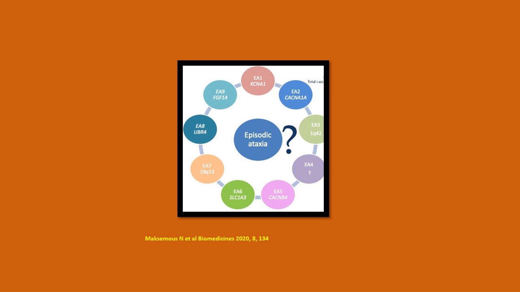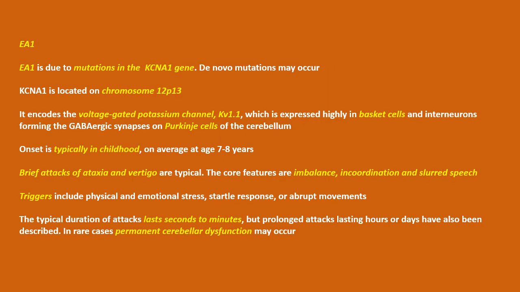This figure shows the genetic mutations associated with the different kinds of episodic ataxia. Episodic ataxia type 1. EA1 is due to mutations in the potassium channel gene, KCNA1. De novo mutations may occur. KCNA1 is located on chromosome 12. It encodes the voltage-gated potassium channel Kv1.1, which is expressed highly in basket cells and interneurons forming the GABAergic synapses on the Purkinje cells of the cerebellum.